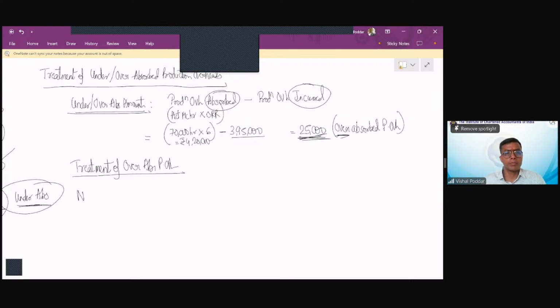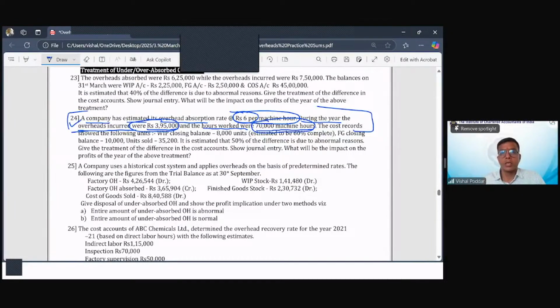What is the treatment? Theory says find out how much is the abnormal and the normal amount of this under or over absorption. Now, how do I find this out? You will find it from the question itself. Further, the question says the cost record showed the following units. WIP closing balance is 8,000 units. Finished goods closing balance is 10,000 units. Units sold is 3,500. It is estimated that 50% of the difference is due to abnormal reasons.